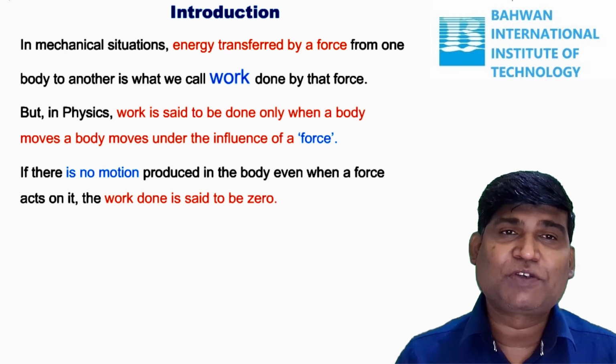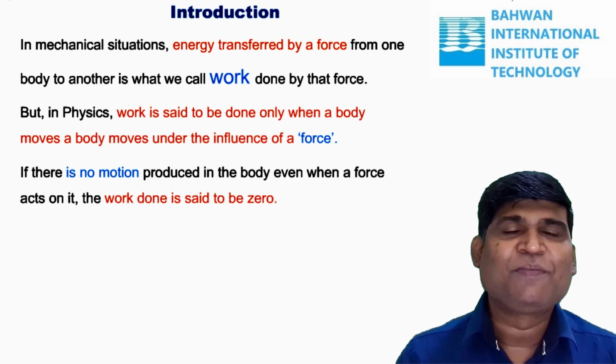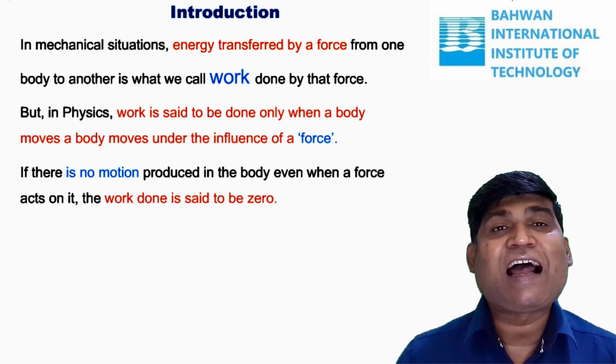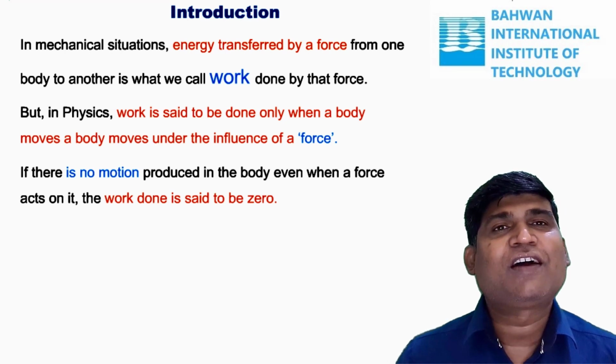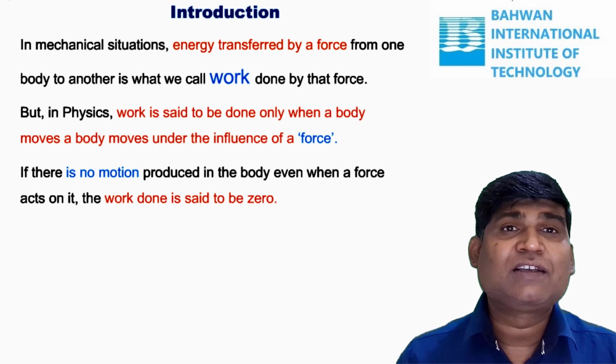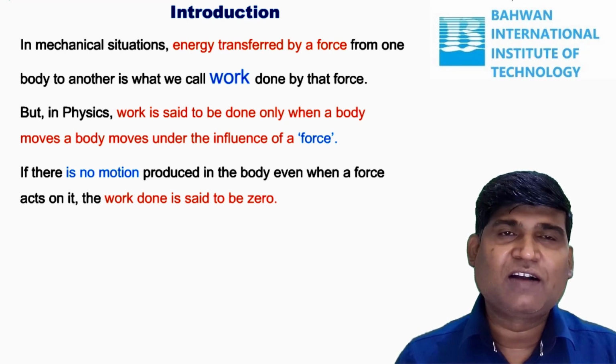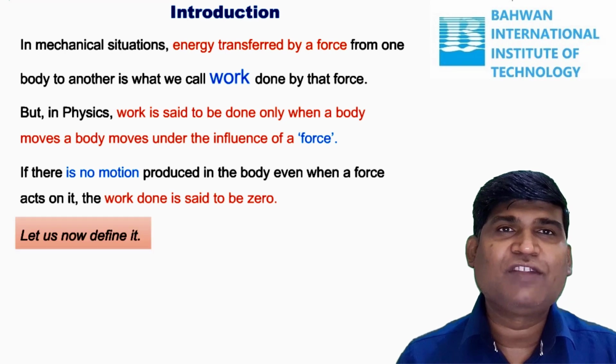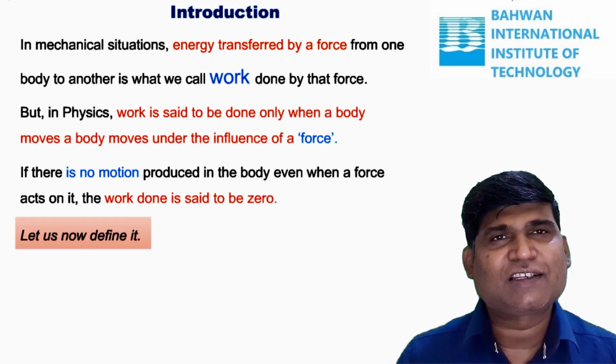If there is no motion produced in the body, even when force acts on it, the work done is said to be zero. Then when work is said to be done and how we measure that work, how we define work, these things we are going to discuss.